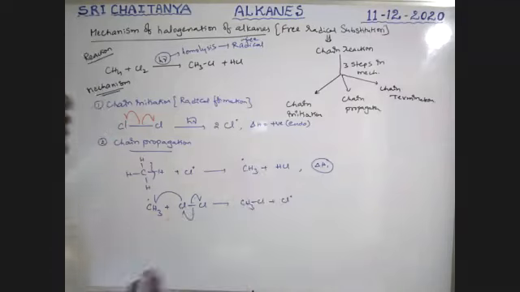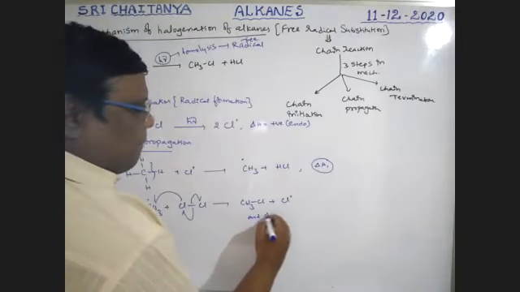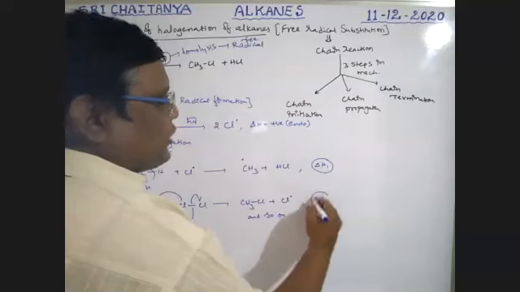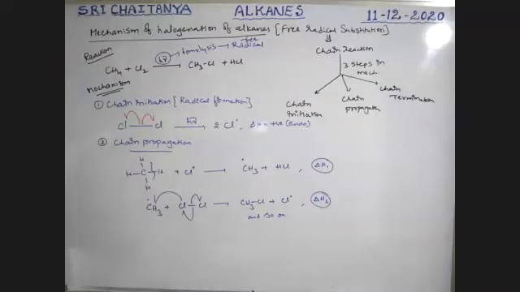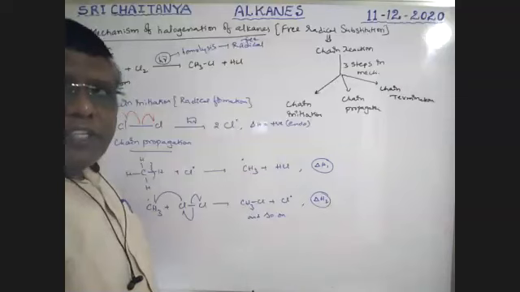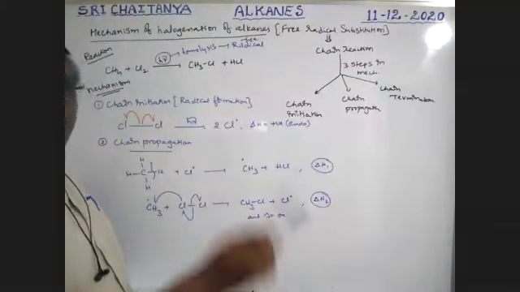Chlorine radical is formed. Like this, the steps go on and on. Here the heat change we consider as delta H2, boys. After that CH2Cl2, after that CHCl3, finally CCl4 is the final product. That is going on, boys. It is a continuation step, the propagation steps.